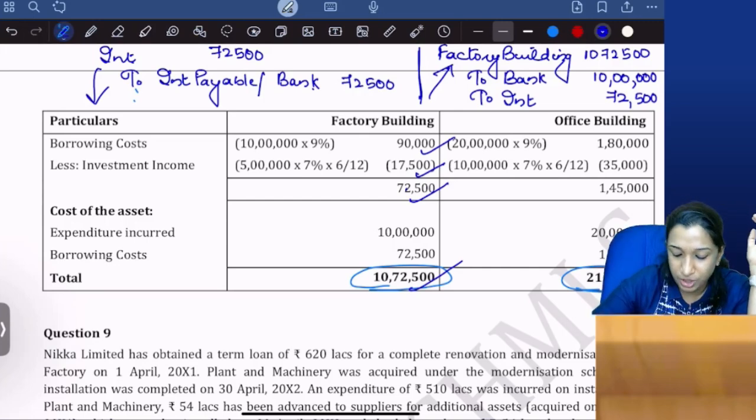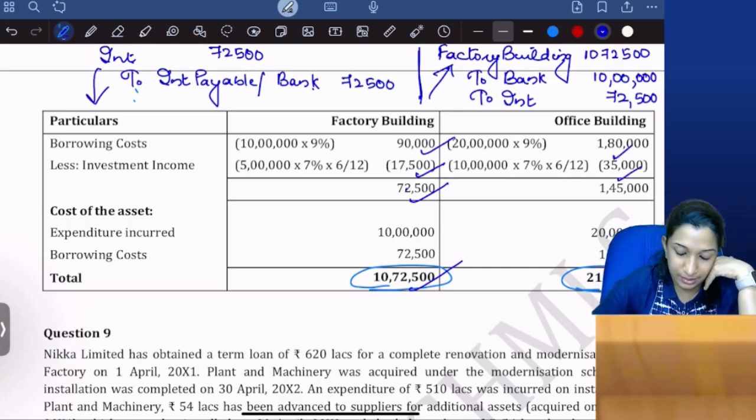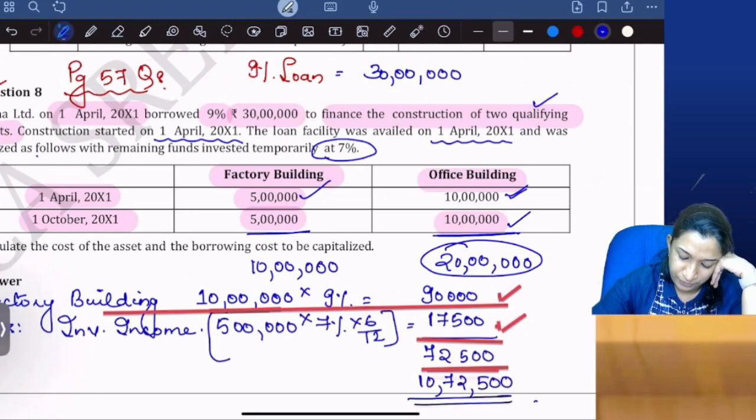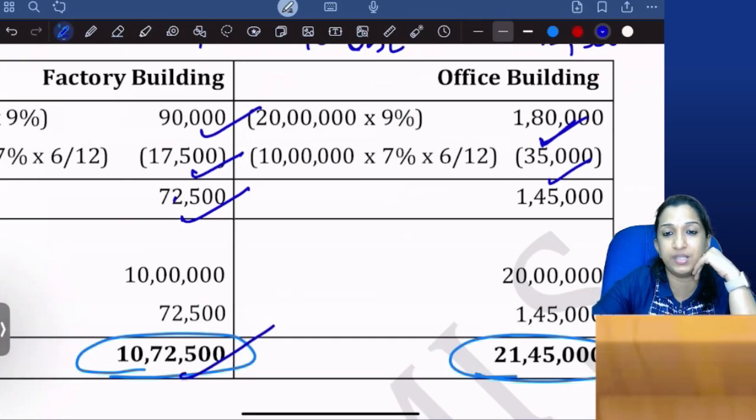Same is the calculation for the office building. If you can go through, that will be great. I mean, 10 lakhs plus 10 lakhs, total fund is 20 lakhs. 20 lakhs into 9%. Let's see the calculations. 20 lakhs into 9%, 1,80,000.